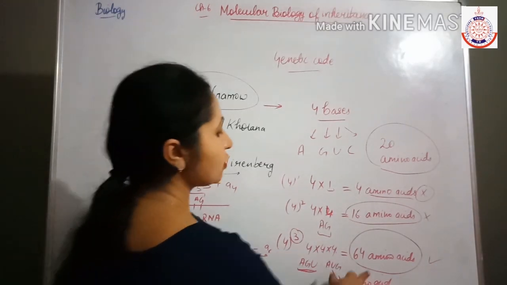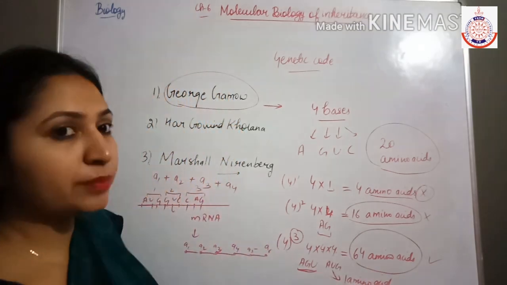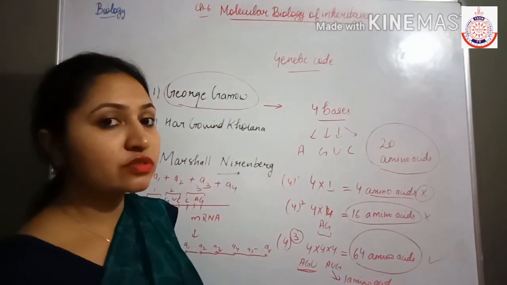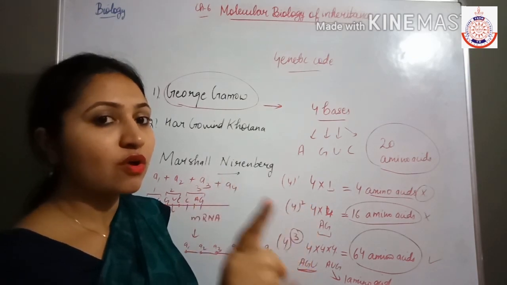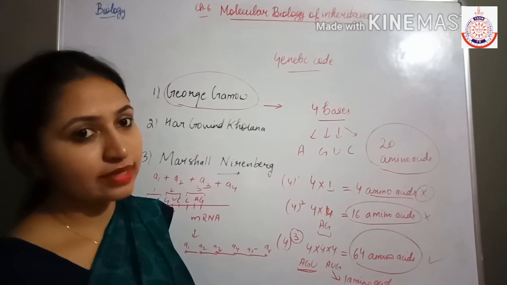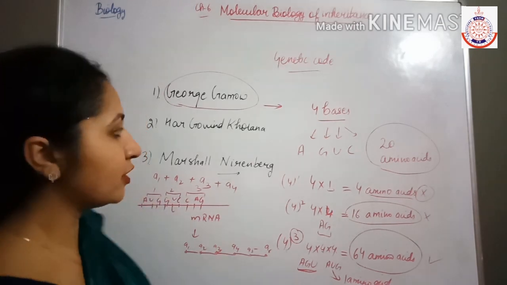So if 64 amino acids are being produced, it means that there are many other codons which are responsible for the formation of the same amino acid. That we will discuss later on.